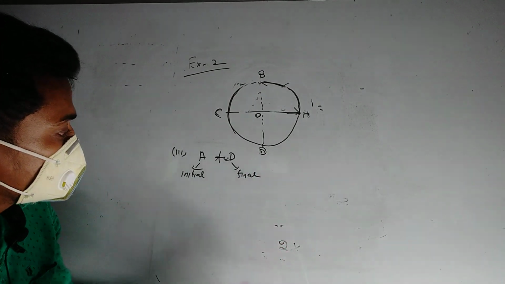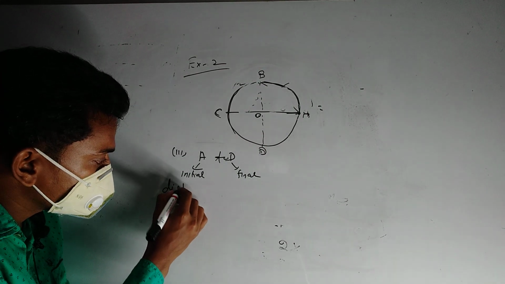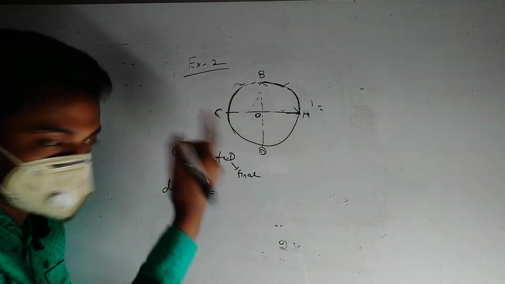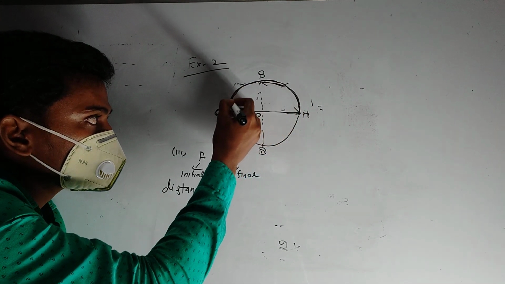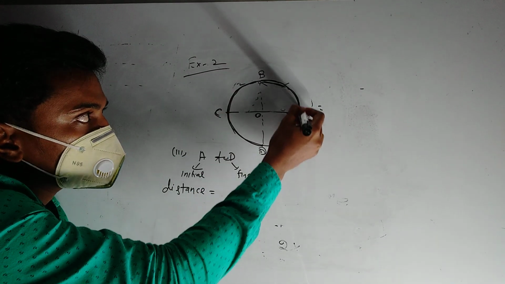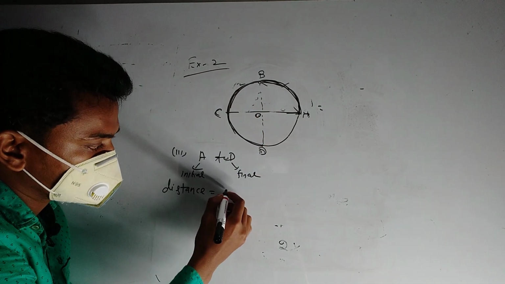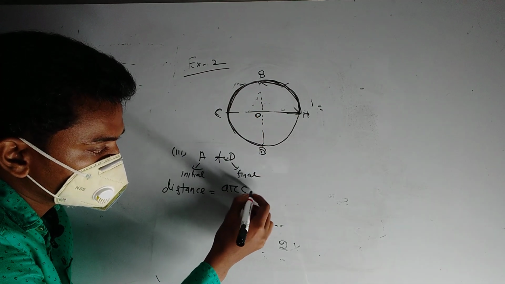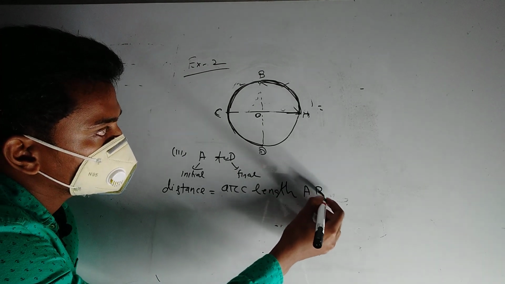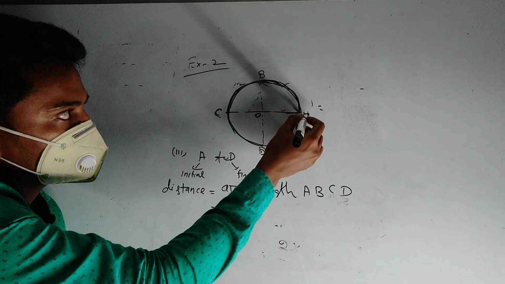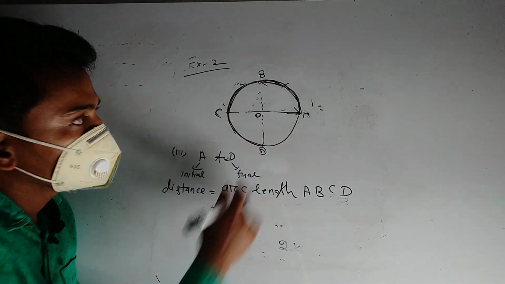Clear? So the distance is the actual path. The actual path is the arc length ABCD.